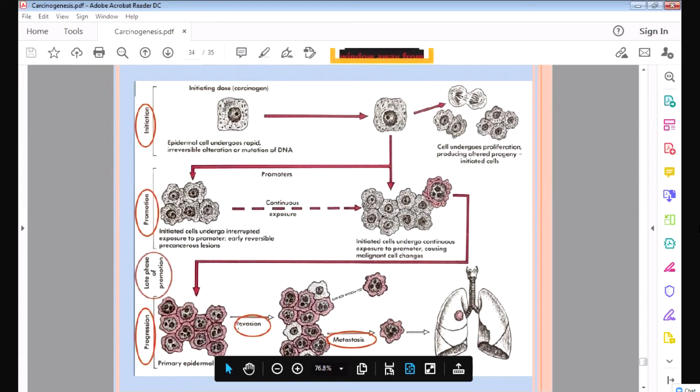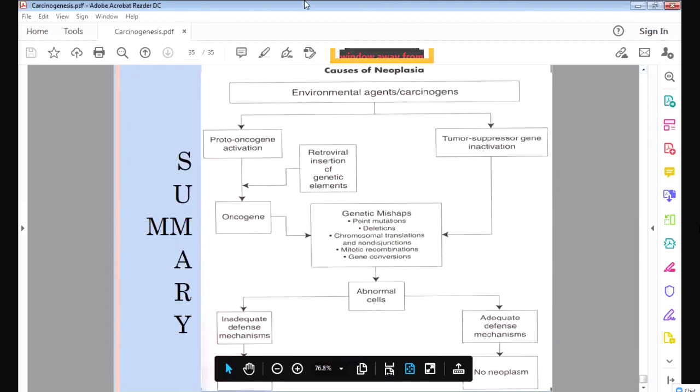That is called invasion. After that, the malignant cell will enter the blood and go to organs which are far, like the liver and the lung. That is called metastasis. Metastasis is when the cell goes to different organs.